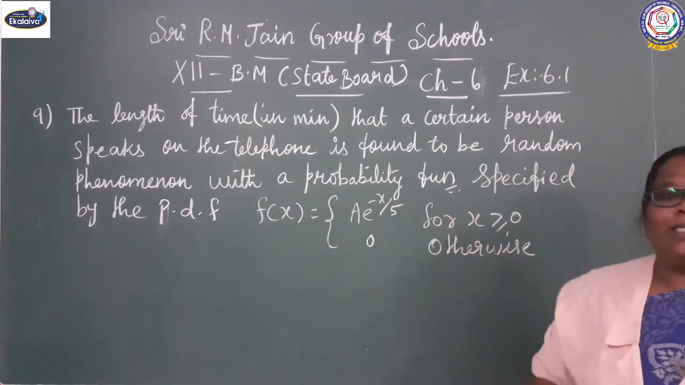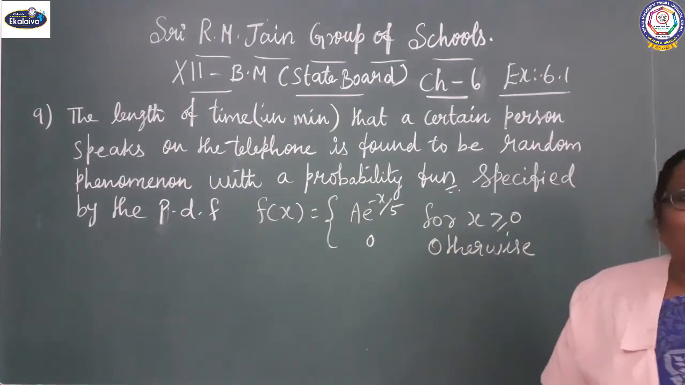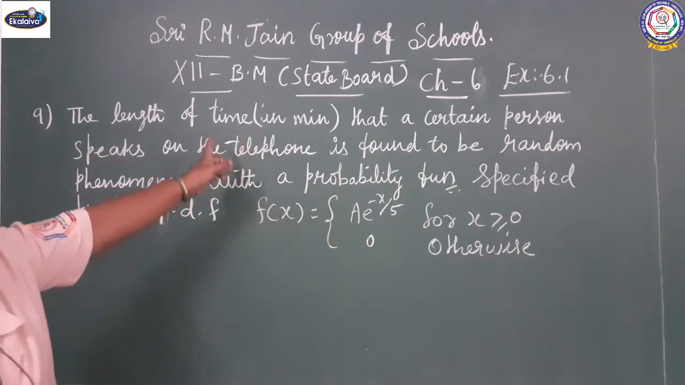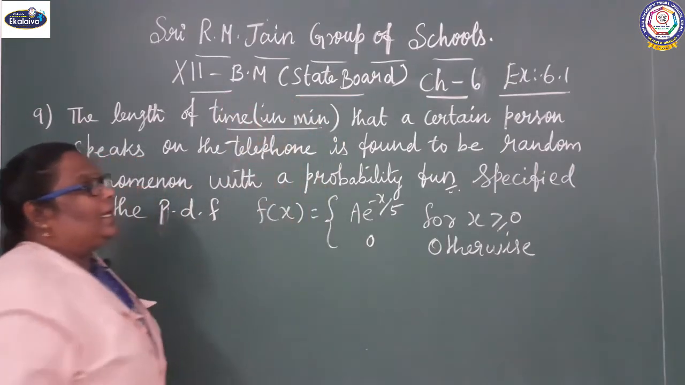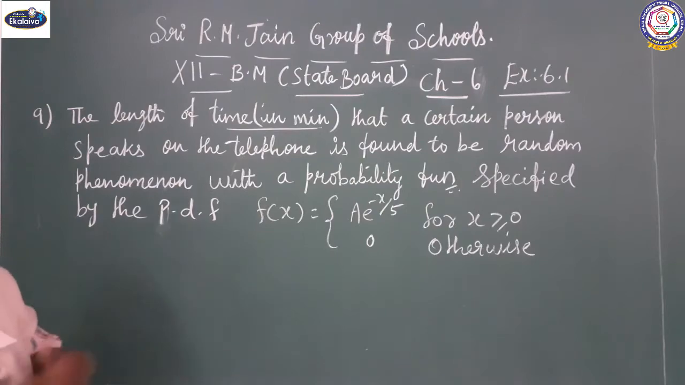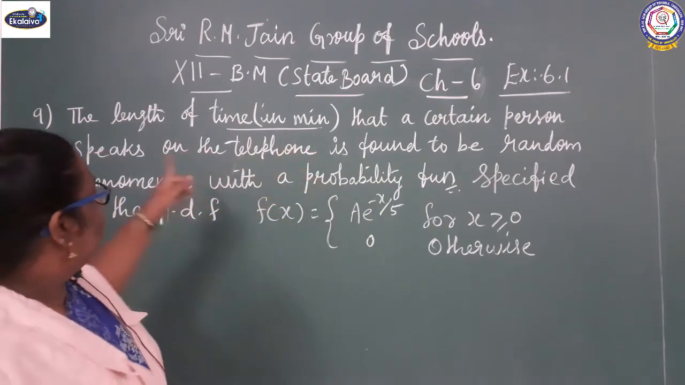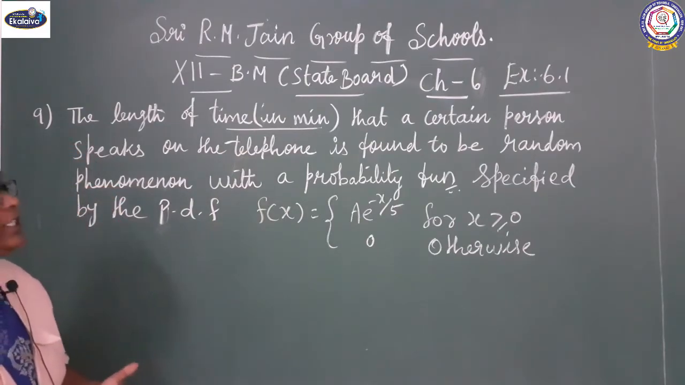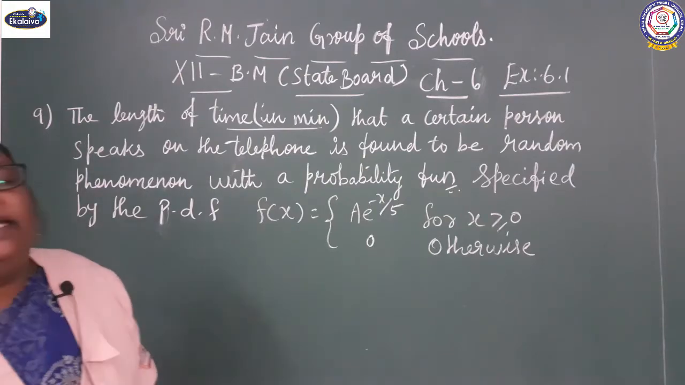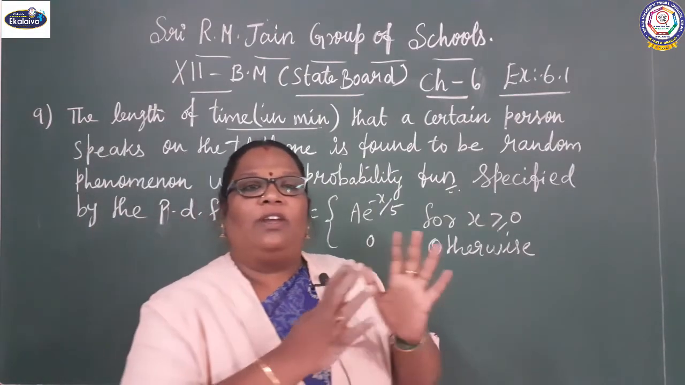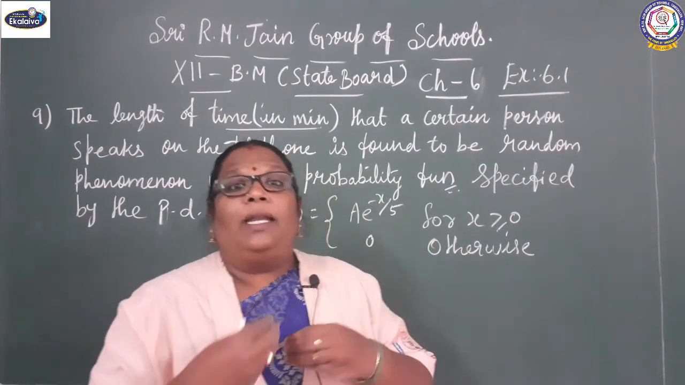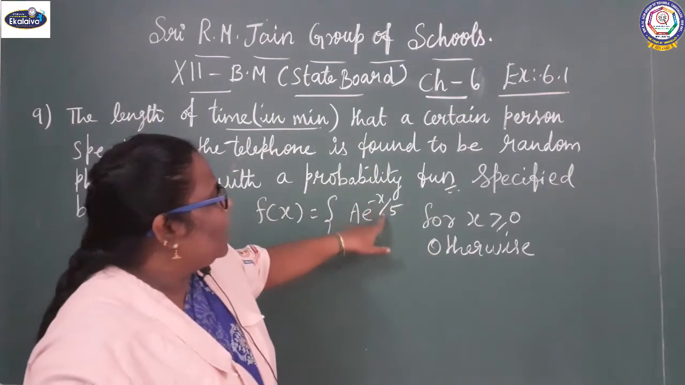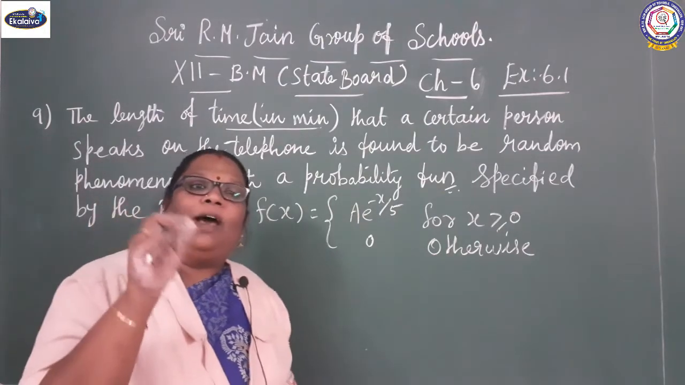This is 12th standard business maths, state board, chapter 6, exercise 6.1, 9th sum. The length of time in minutes that a certain person speaks on the telephone, a telephonic conversation, is found to be a random phenomenon with a probability function specified by the probability density function. In minutes, the function is given as f of x equal to a e power minus x by 5. We should find out the value of a first.